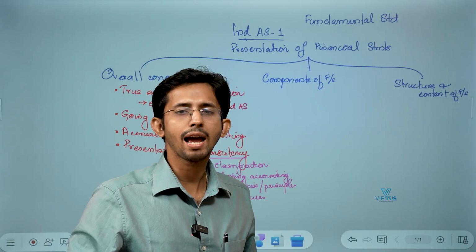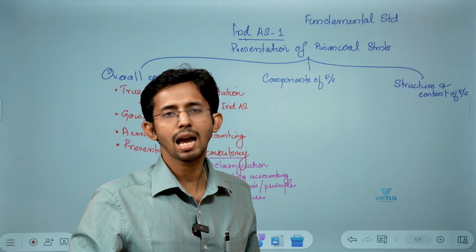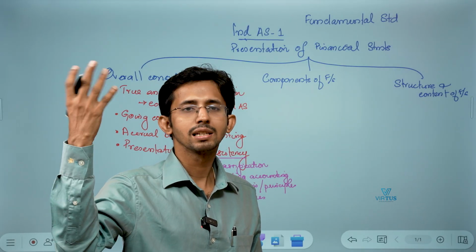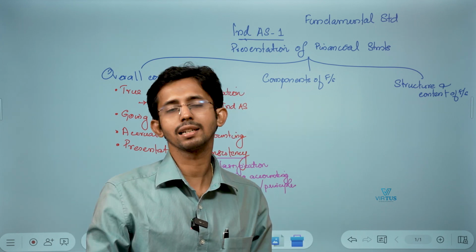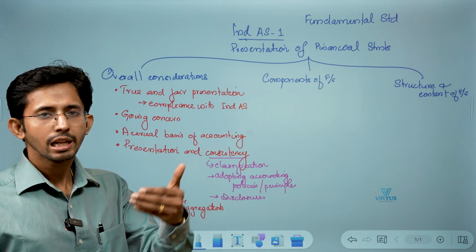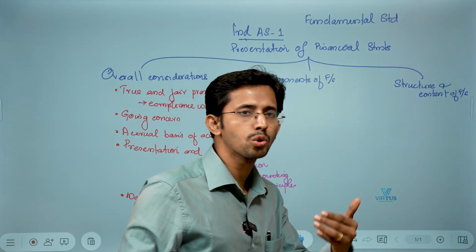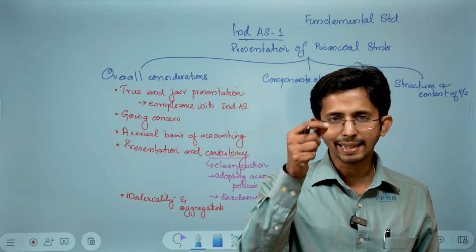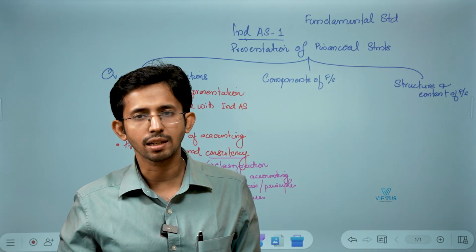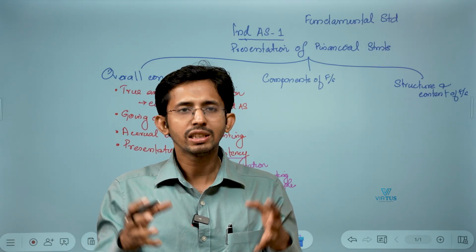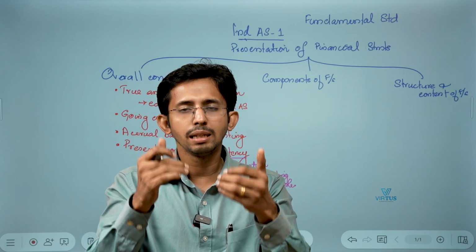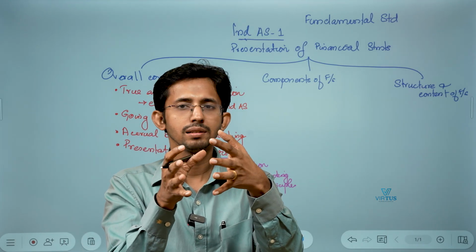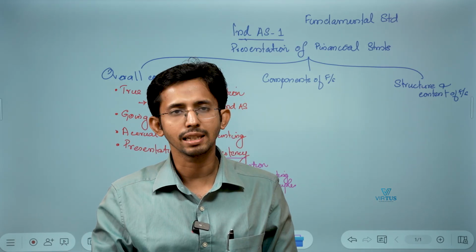Just assume Reliance has a turnover of at least 1 lakh crores, if you take the entire Reliance group. Now if Reliance is going to list the expenses in the profit and loss account one by one without aggregating similar heads into one, what will be the state of those financial statements?